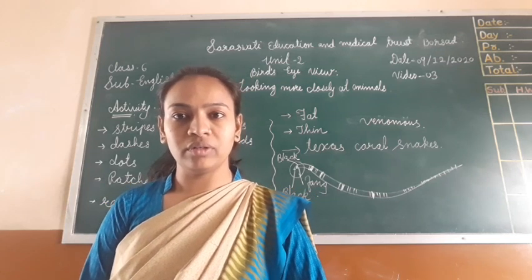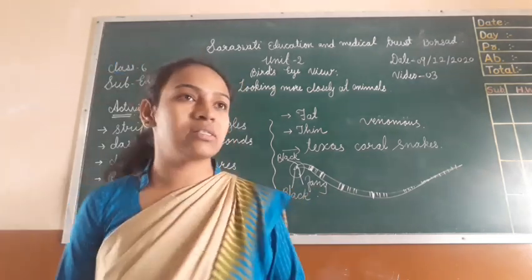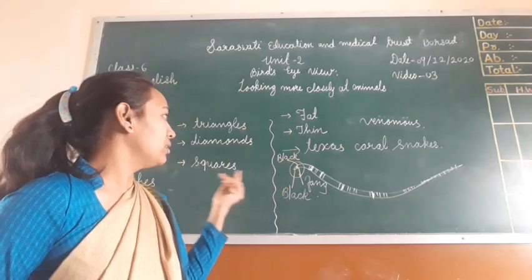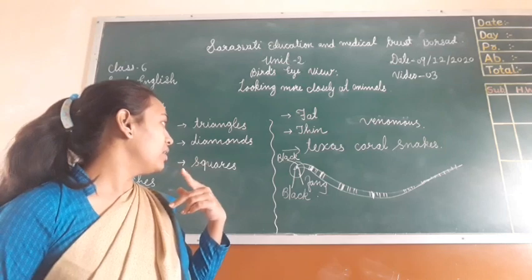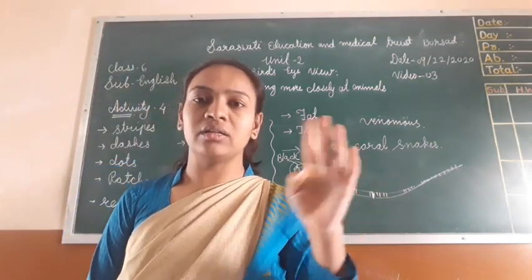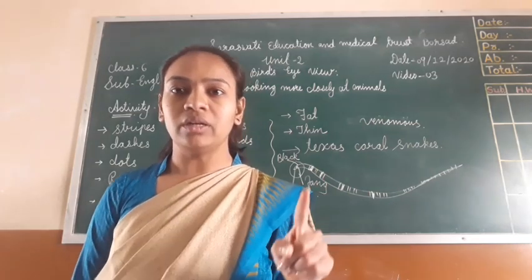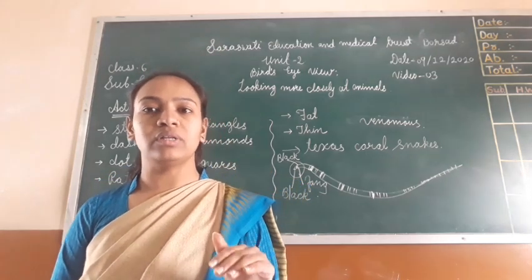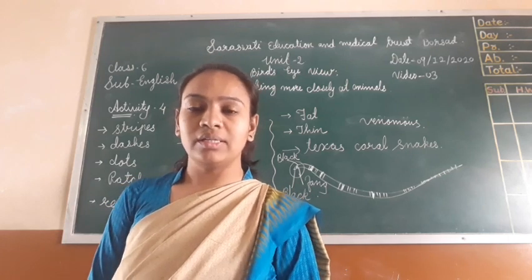In activity number 6 we learned about the Texas coral snake: its colors, stripes, head, nose, black color and tail. In activity number 7 we discussed the comparison between the green sea turtle and the loggerhead sea turtle. Both are totally different, but at first look they seem the same. Understand all of you?